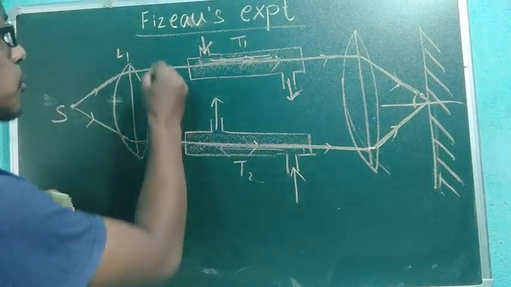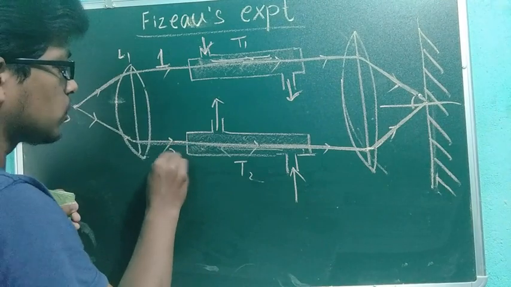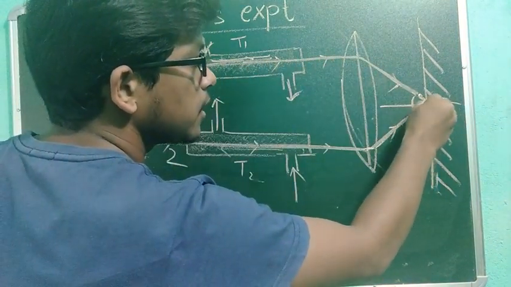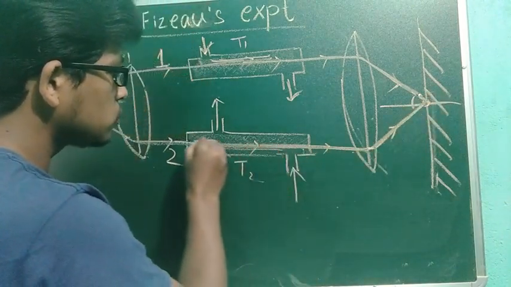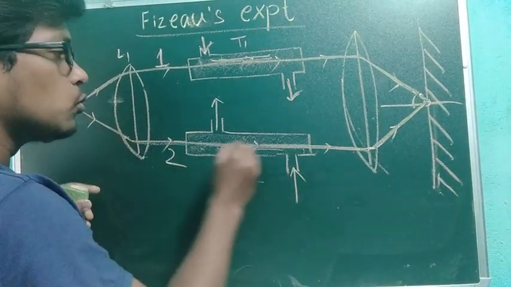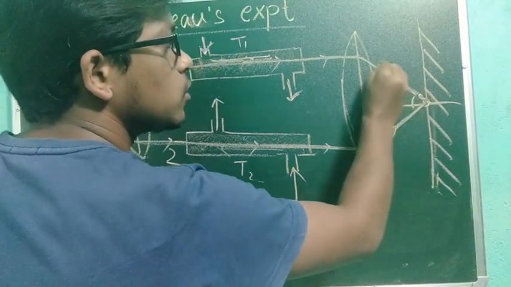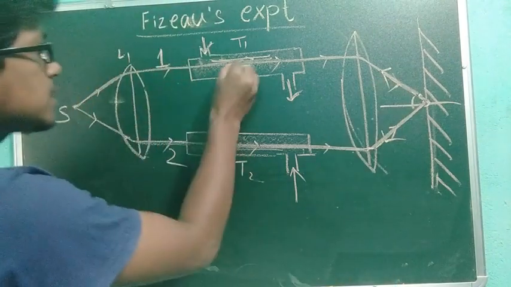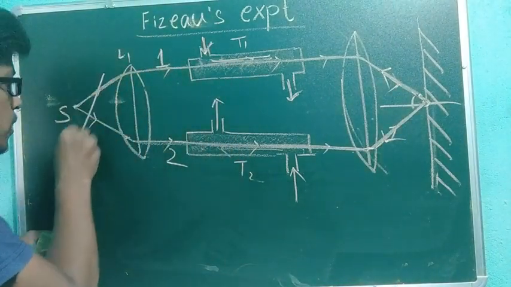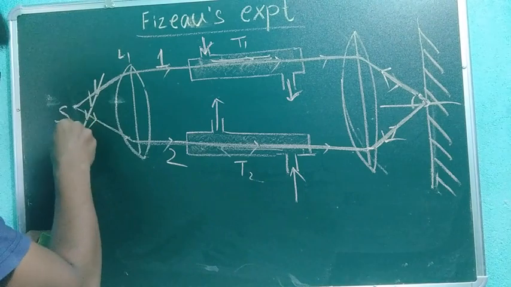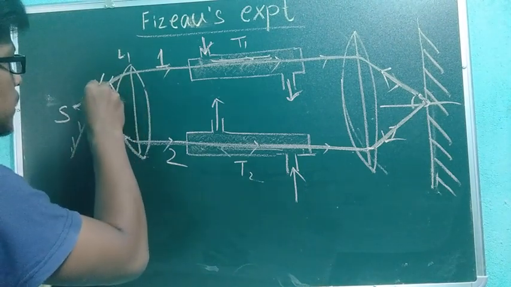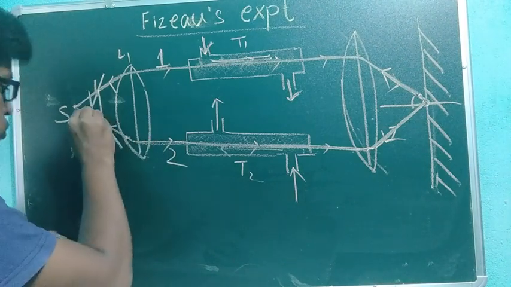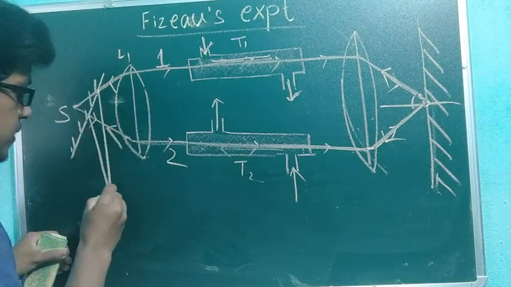Suppose this is light 1, this is light 2. Light 1, after facing this mirror, is coming through tube 2. Light 2, after facing this point, is going through tube 1. So this light came like this. I will keep one more mirror here. This is also a silver mirror. This light will come and reflect like that. This is the point.